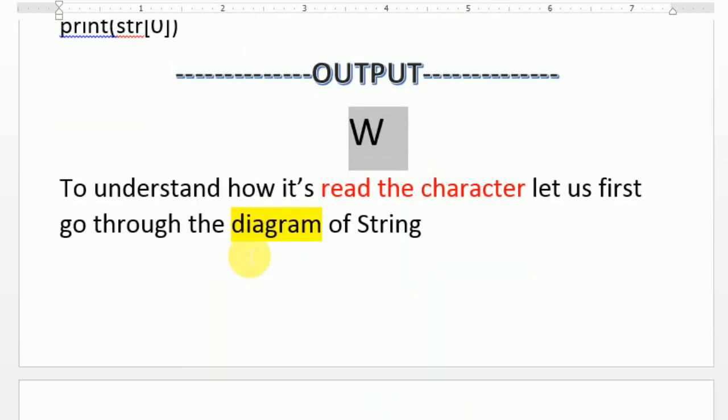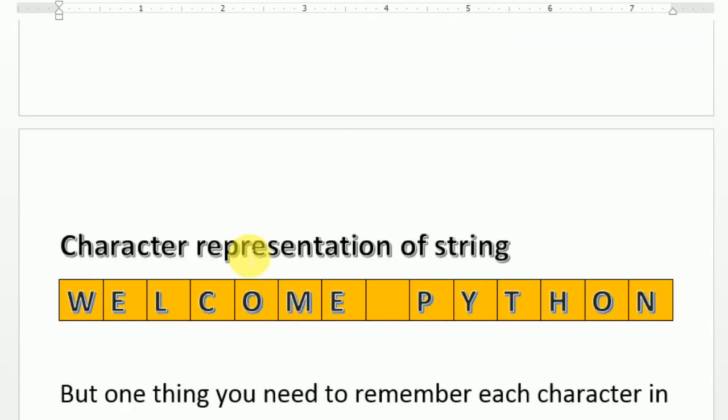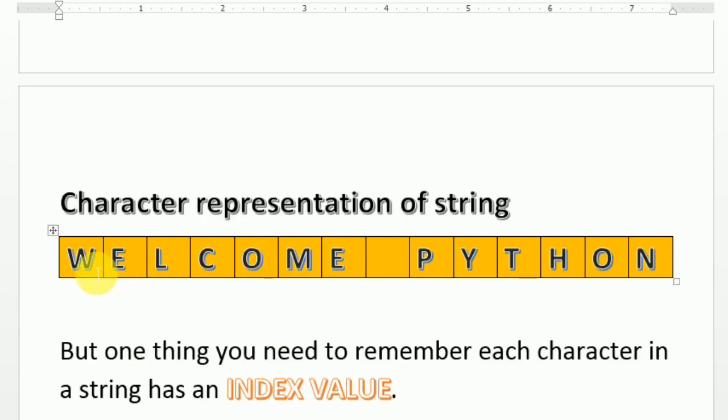Now to understand or read the character, let us first go through the diagram of a string. So I make a character representation of a string where I put "welcome Python". You know that all are in boxes, and each box contains a single character, and the space is also there separately, it's also a character. Now we need to understand the index value.